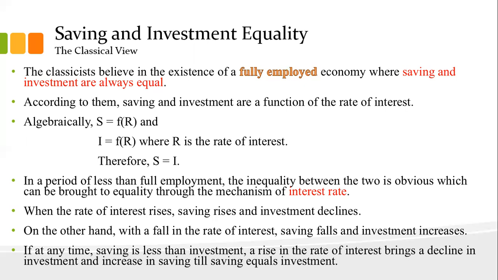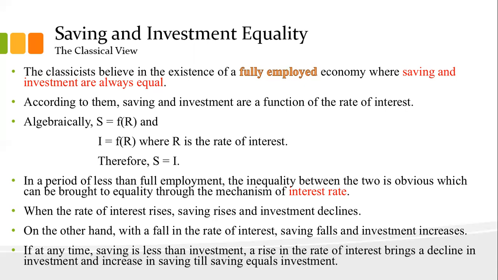In a period of less than full employment, if full employment is going down, there will be an inequality between investment and saving according to this view. And how can we bring it back into equilibrium? By changing the interest rates.